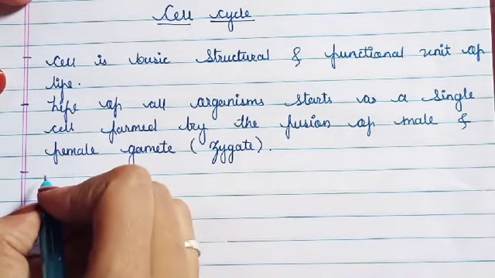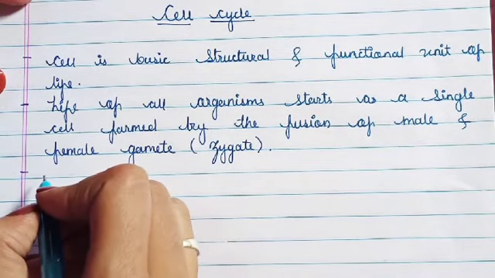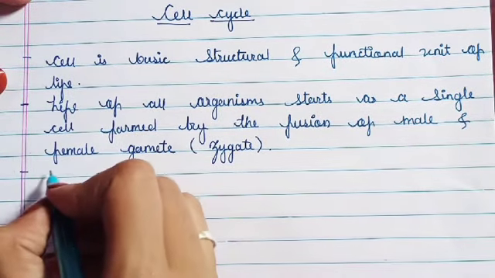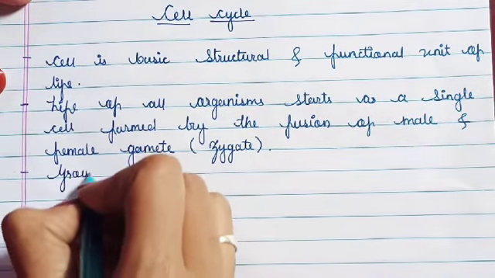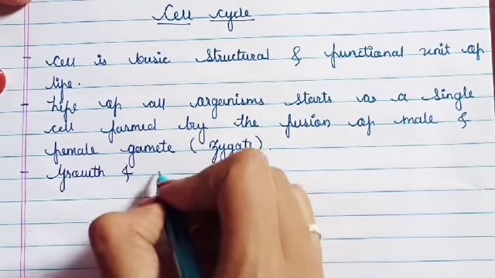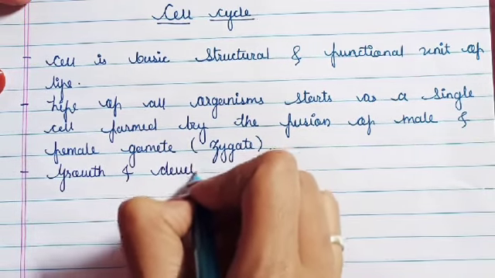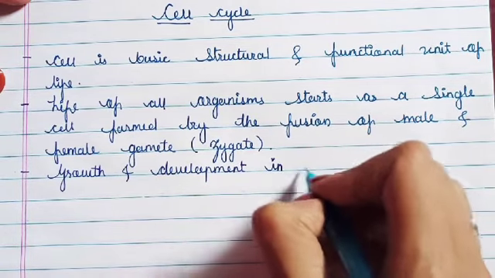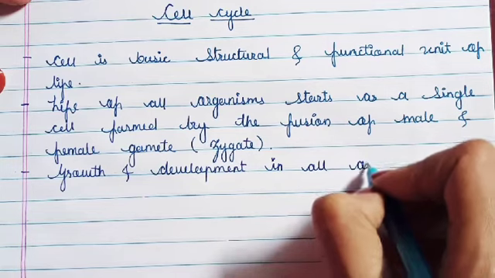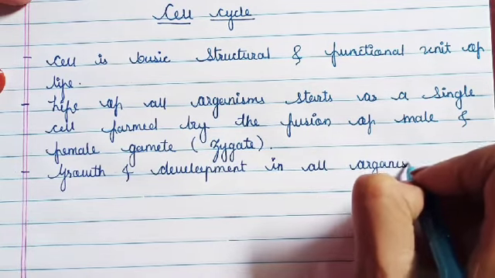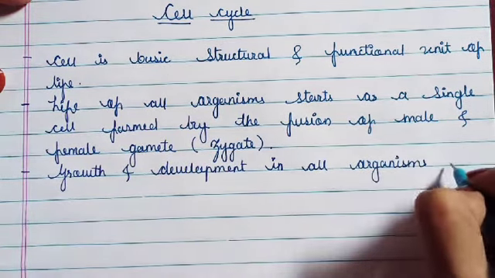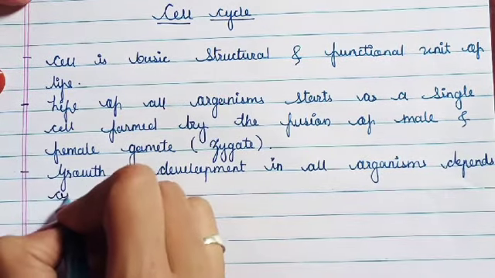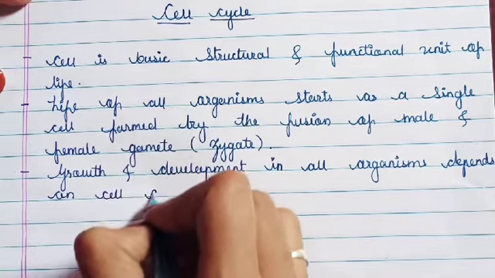As we know that growth and development in all organisms depend on cell division, so we are going to write these points also. Growth and development in all organisms depends on cell division.